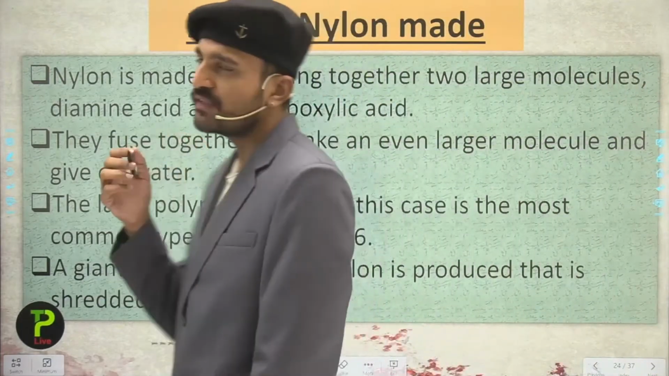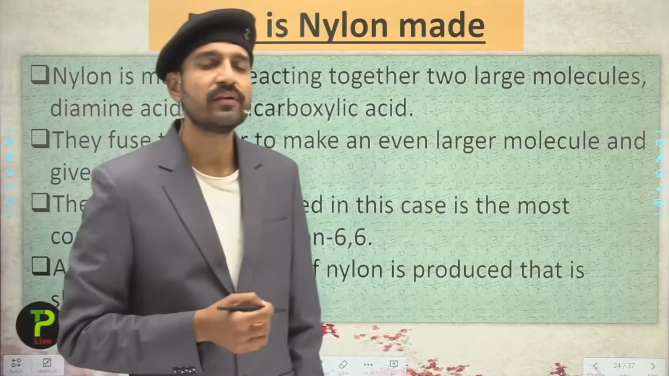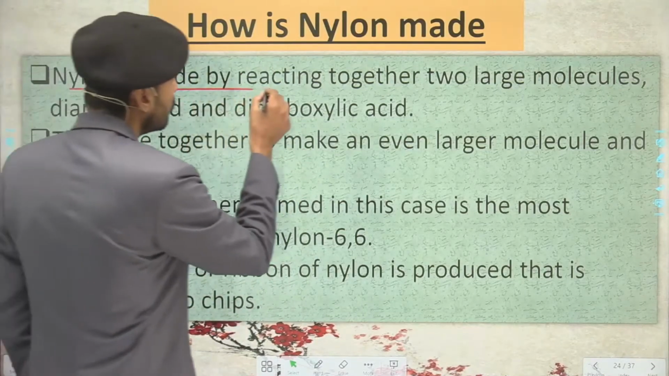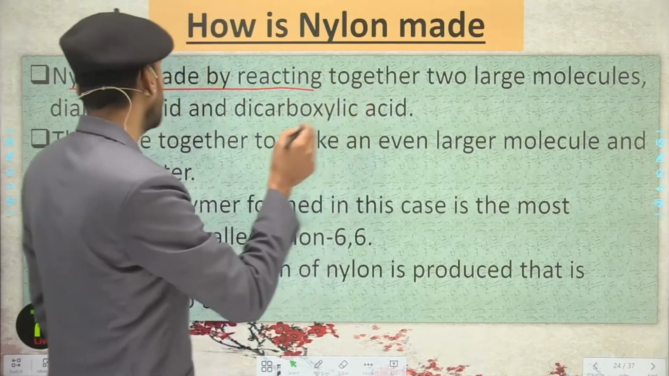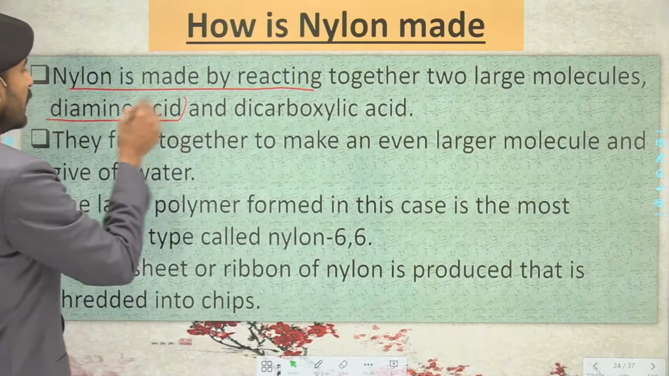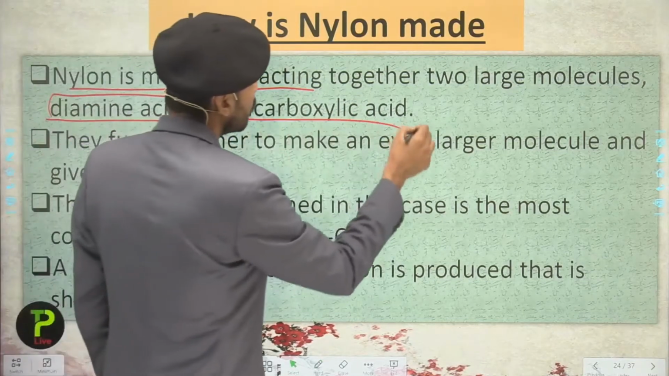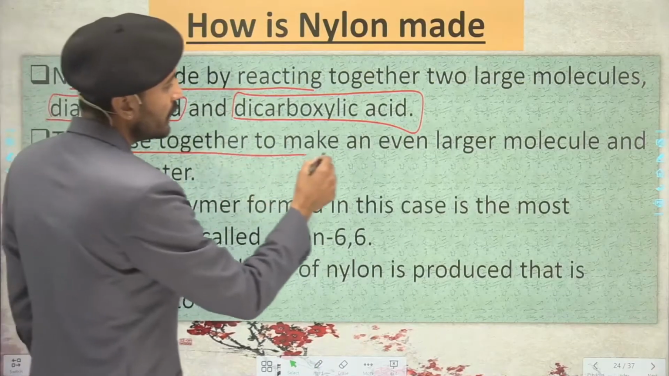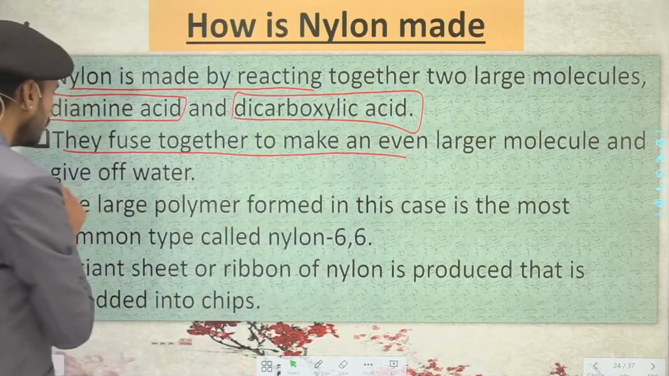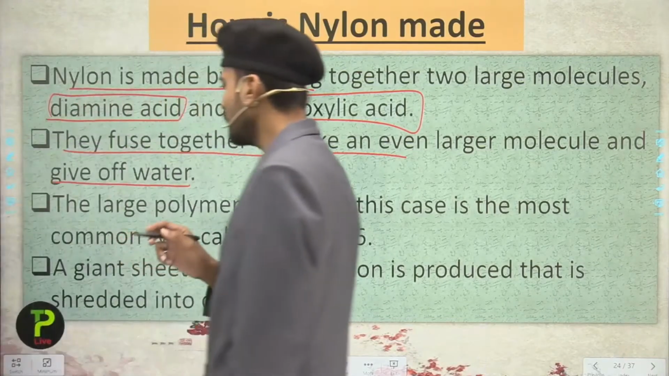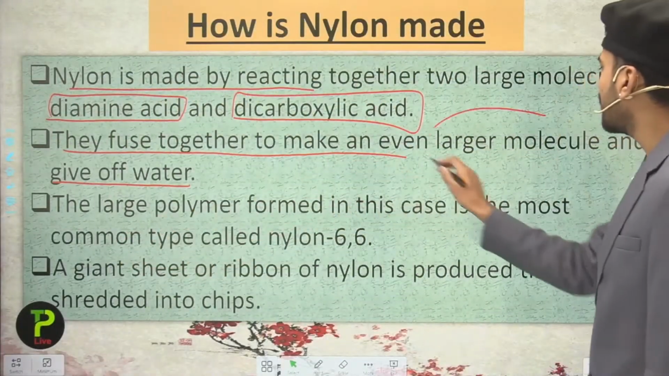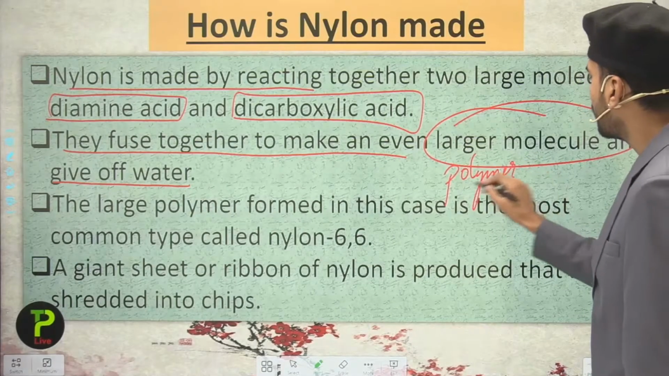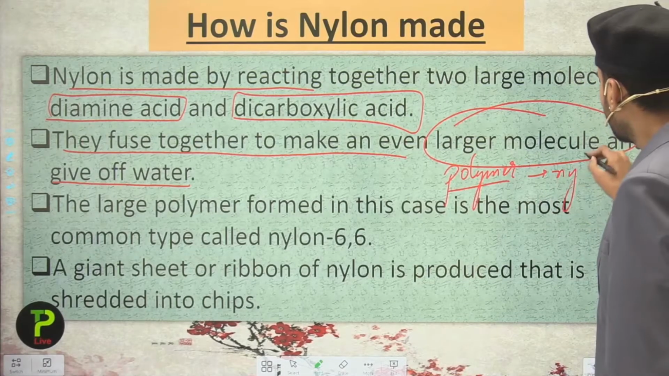This is a synthetic fiber and it is simply made in the industries. And how has it been made? Just look over here, nylon is made by reacting together two large molecules, that are diamine and dicarboxylic acid. They fuse together to make an even larger molecule, giving off water. This larger molecule is a polymer, and this polymer is named nylon.